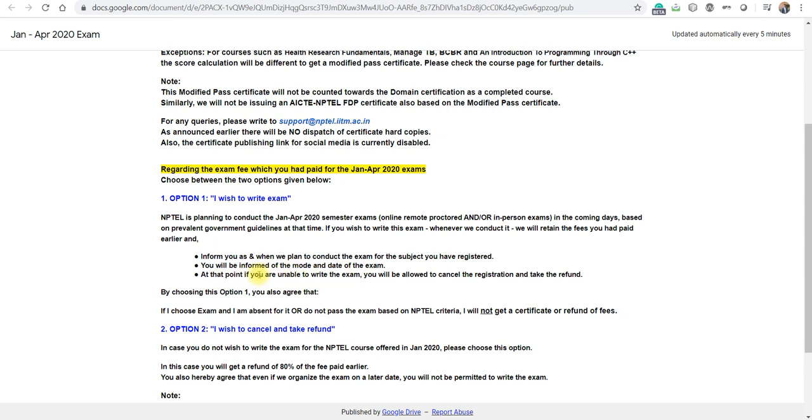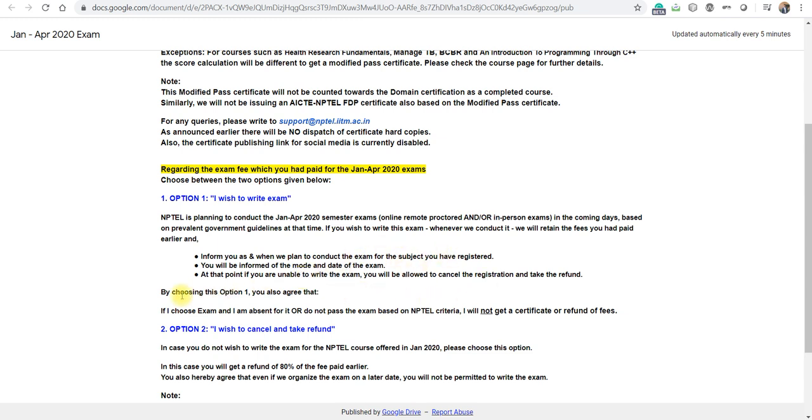At that point, if you are unable to write the examination, you will not be allowed to cancel the registration or take your refund. So if you are selecting the first option, then whenever NPTEL conducts the examination and you are unable to attend at that point of time, in that case NPTEL will simply consider you absent and you will not get any type of refund or cancellation of your registration.